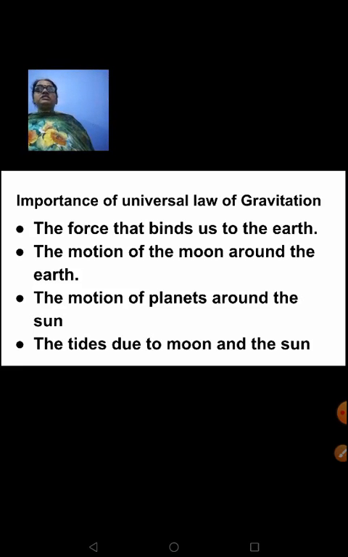So this gravitation, or the universal law of gravitation, is important because it is a force that binds us to the earth. The motion of the moon around the earth is also possible only because of this. The motion of planets around the sun, for this also the universal law of gravitation is important. And the tides due to the moon and the sun. This is given in your textbook. Please have a look at it.